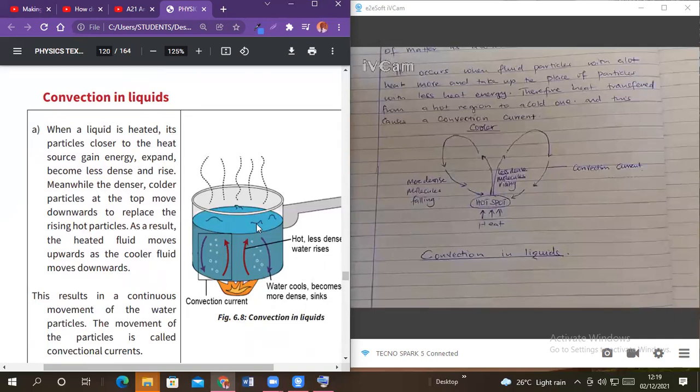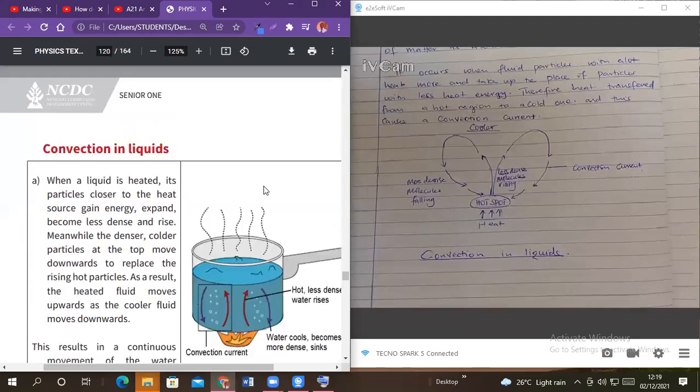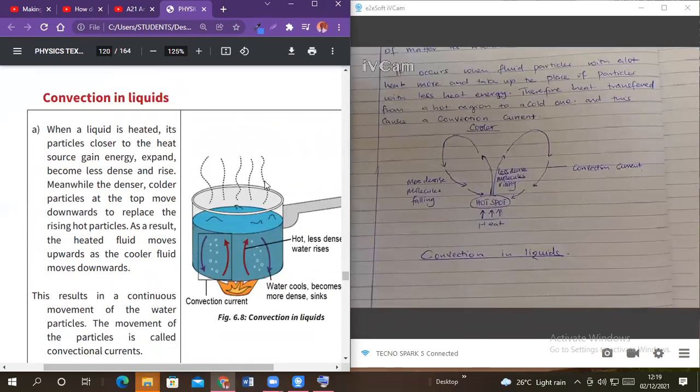So, what are they saying? Now, let me first explain before we read something here. Convection in liquids. I've already explained it to you. Now, I've told you that when you pour a certain liquid in a vessel or a container and you place